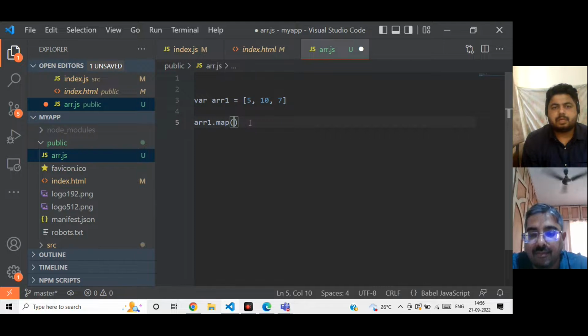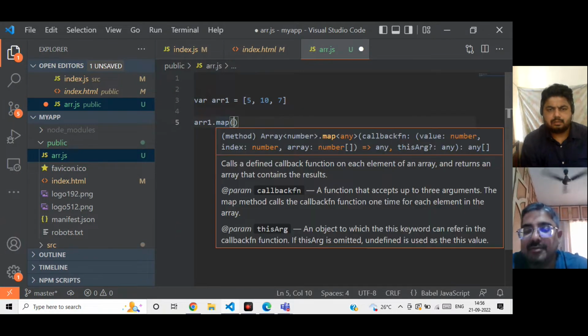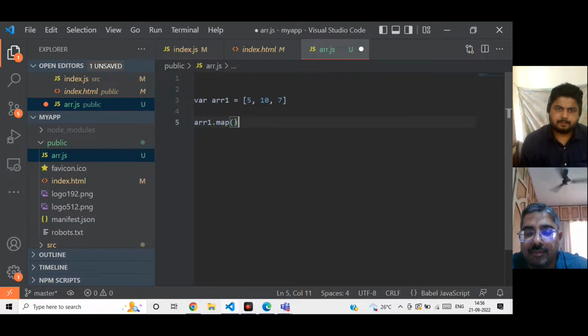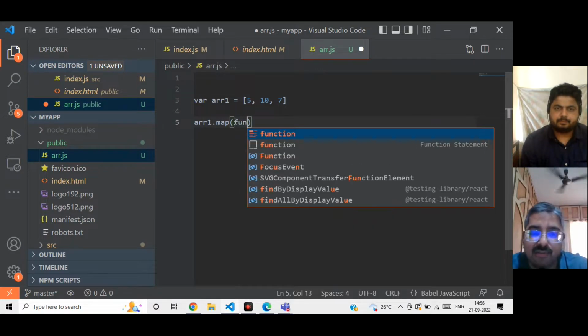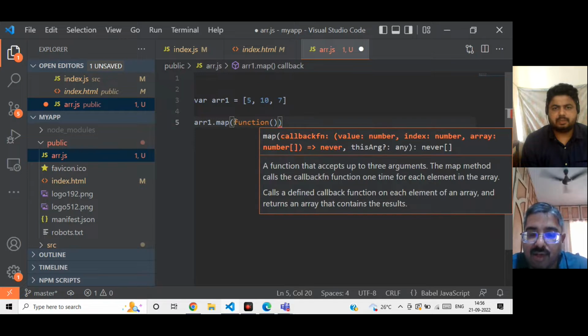Sir, we will create another function. How? Before mapping, we will have to create a function that will multiply the values of the array. Well, can't we create that function inside this map method here itself? Yes, sir. Can't we write it like this, as a function? Yes, sir. Something like this.